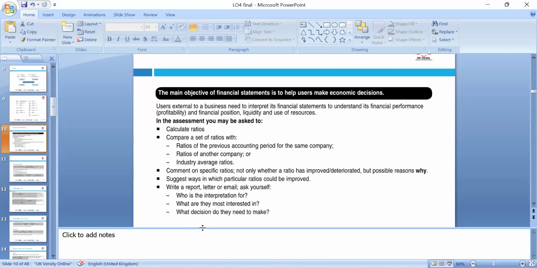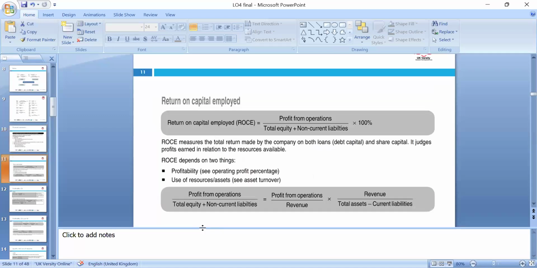Then of course, when we measure ratios, we don't compare a supermarket with a small shop; we look within the same industry, with companies of the same size. For each ratio we do an interpretation: current year, previous years, industry averages.